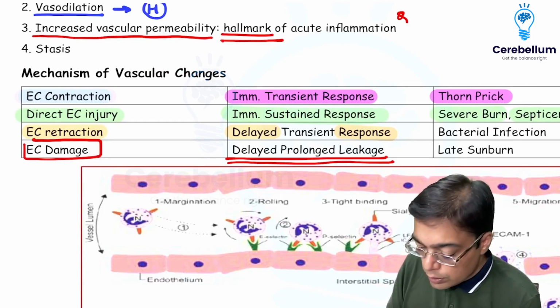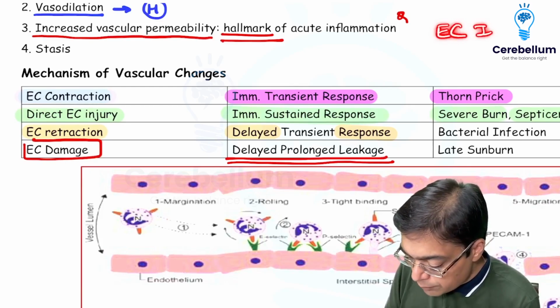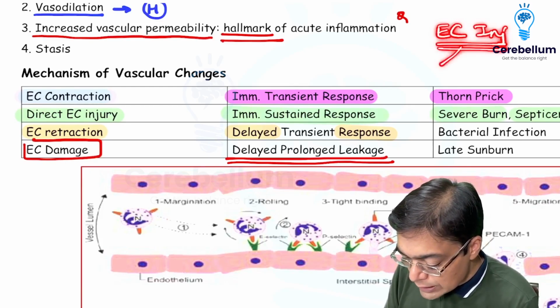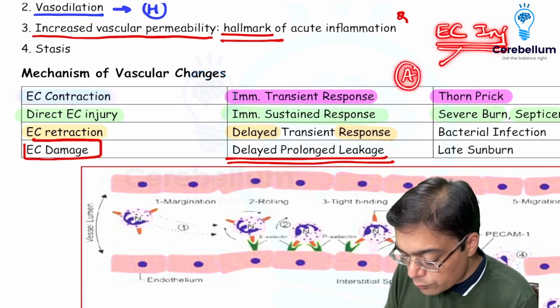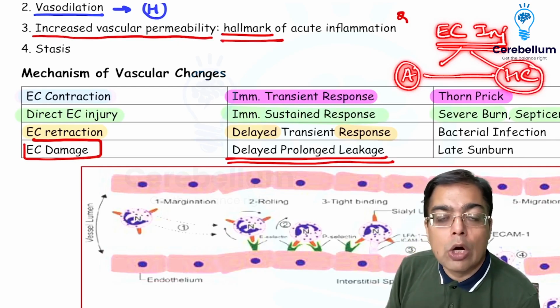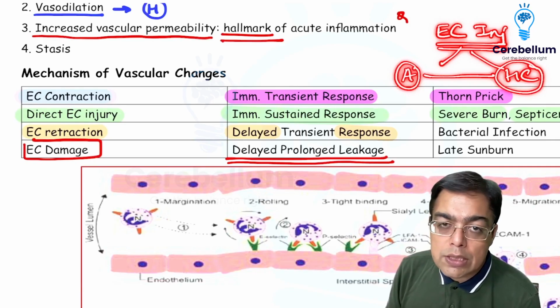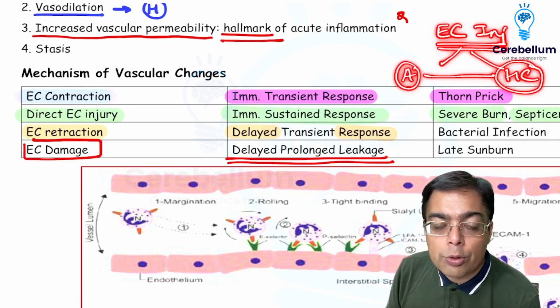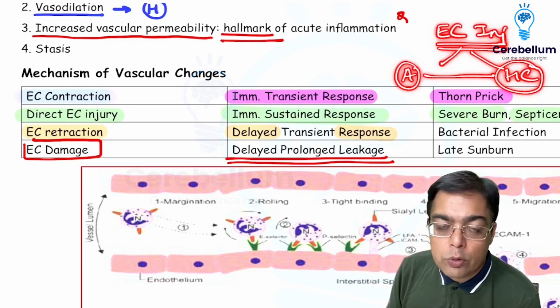So let me remind you, the most important reason for development of clot formation is endothelial cell injury. Then we have the presence of altered blood flow. And then we have the presence of hypercoagulability. Now, out of these, the three questions that are coming to my mind as of now: endothelial cell injury is going to be most commonly contributing to development of clot formation. That's question number 1, 2021.